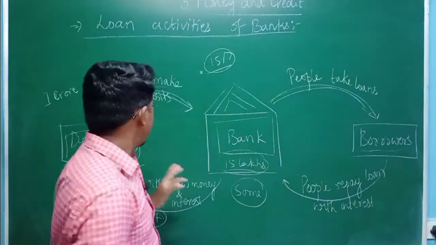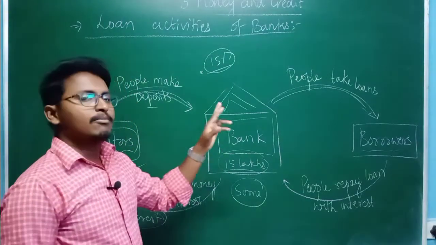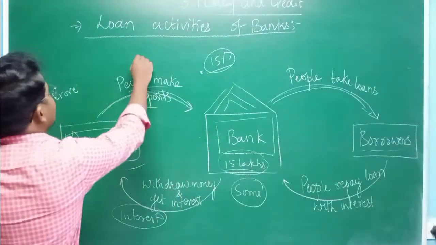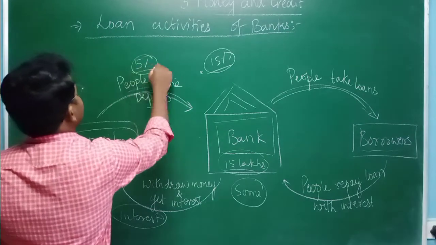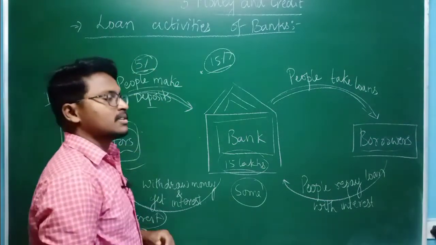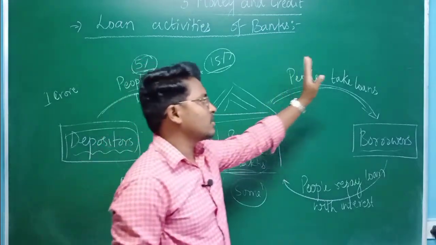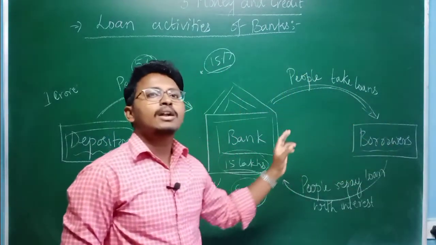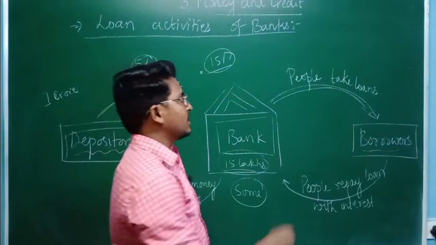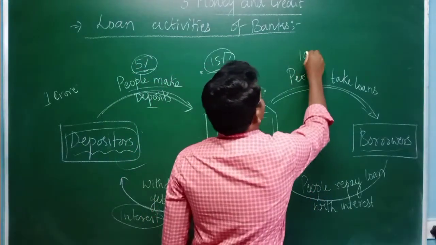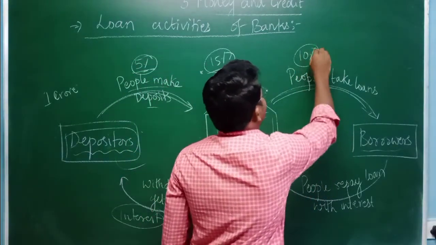Suppose the bank promises depositors 5% interest. The bank takes that money and gives loans to borrowers, and from the borrowers it may charge, for example, 10%.